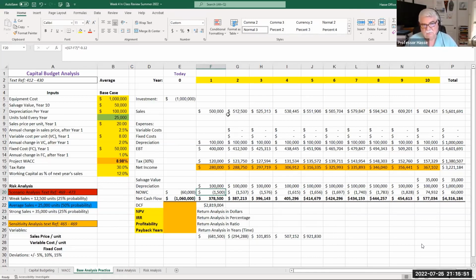And then I multiply that $12,500 by 12%. So that means I have to allocate an additional $1,500 of cash to run the asset during year one. If you notice, the total of 60,000 and 1,500 is $61,500. If you take 12% of year two's sales, that's $61,500. We're maintaining the 12% base of next year's sales throughout.